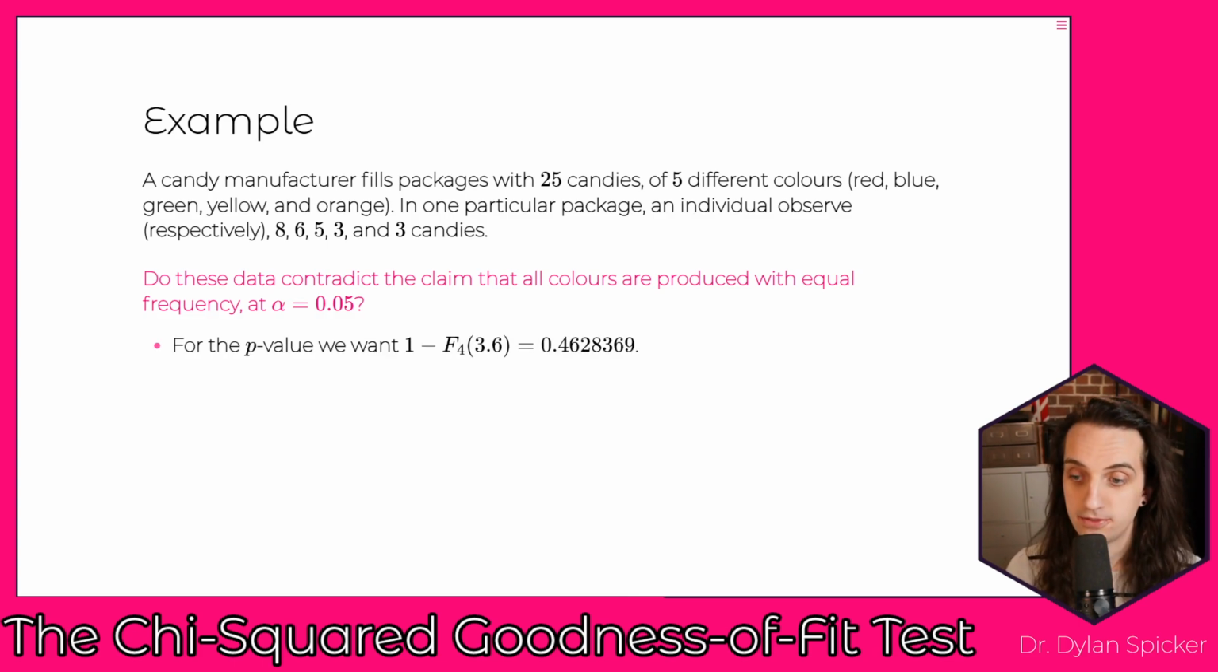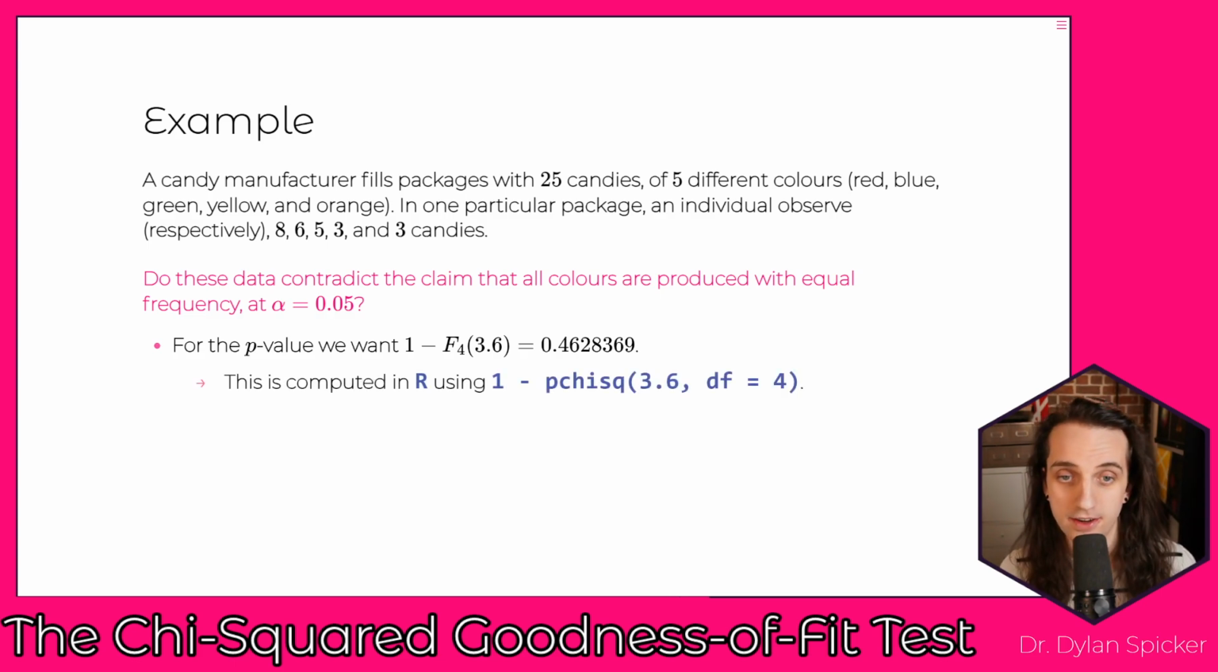And so then to get our p-value, we have to take 1 minus the CDF at 3.6. That gives us a p-value of 0.46, right? So to find that using R, we use pchisq to represent the CDF of the chi-squared. Degrees of freedom here is 4, right? And we're plugging in the 3.6. And so then we take 1 minus that value. And that's going to give us our p-value of 0.46.